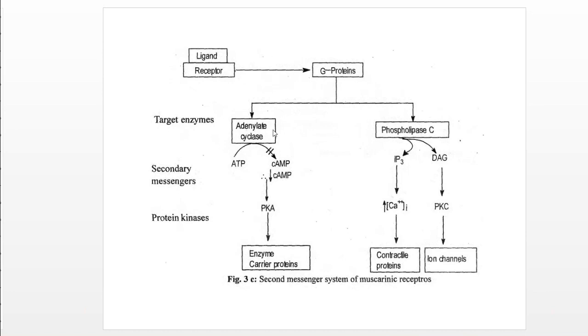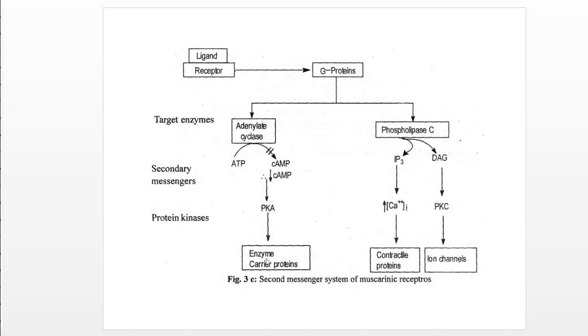After activation, there are two routes, two second messengers: adenylate cyclase and phospholipase C. If the receptor is an even number, it inhibits adenylate cyclase, and if it is an odd number, M1, M3, M5, it activates phospholipase C, and therefore it has contractile or ion channel actions.